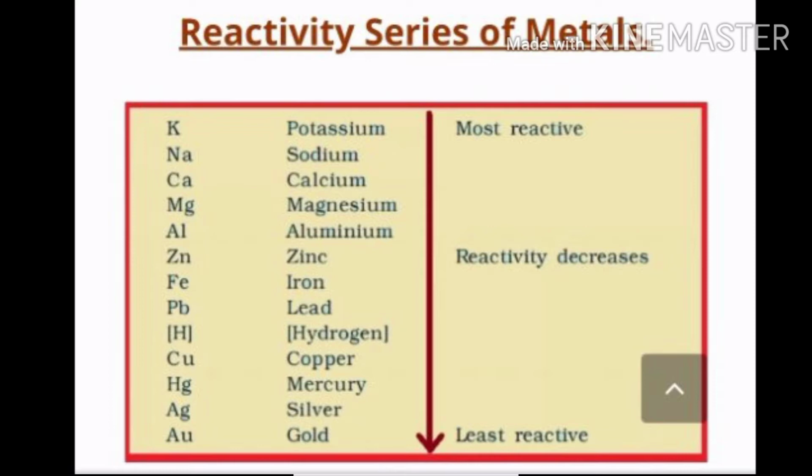Despite being a non-metal, hydrogen is often placed in the reactivity series, as it helps to compare the reactivities of the metals.